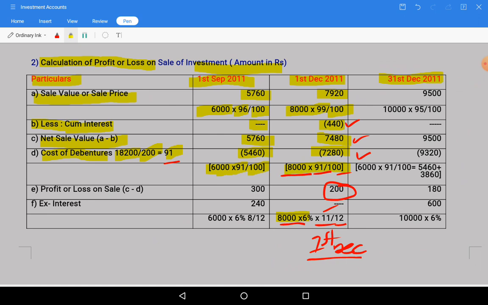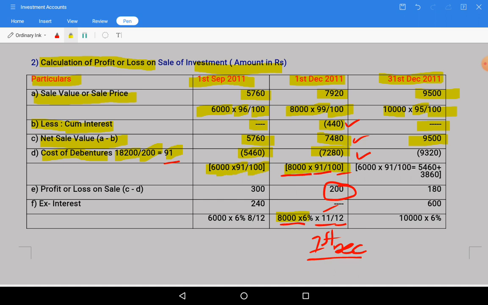How much value are we selling? 10,000. So 10,000 into, at what rate are we selling? 95, face value 100. So 10,000 into 95 divided by 100, 9,500 is the sale value. These are ex interest, so there is no cum interest, so net sale value is 9,500.